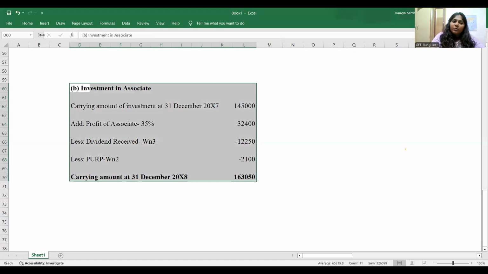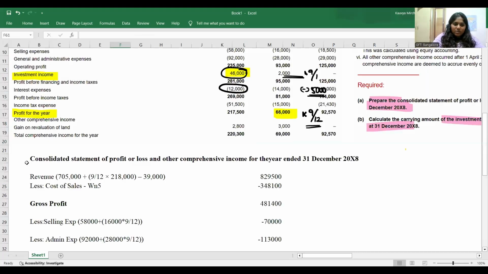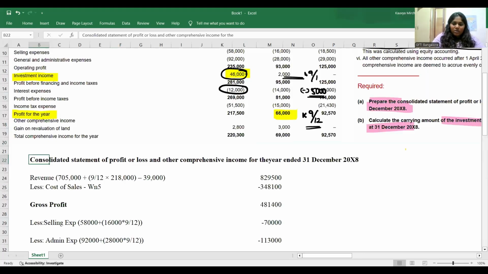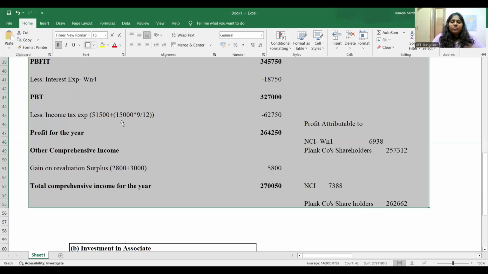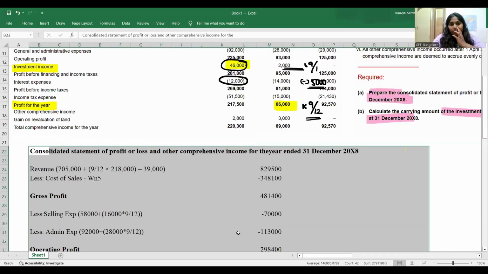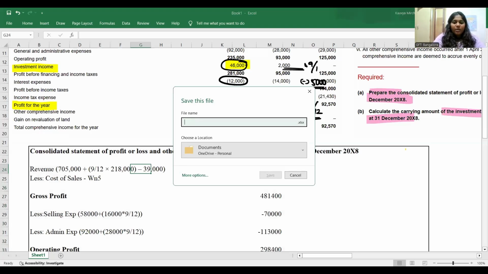Now, I'm done with the question explanation, guys. Please tell me if you have any questions on this consolidation question. Any question, any doubts, please do let me know.